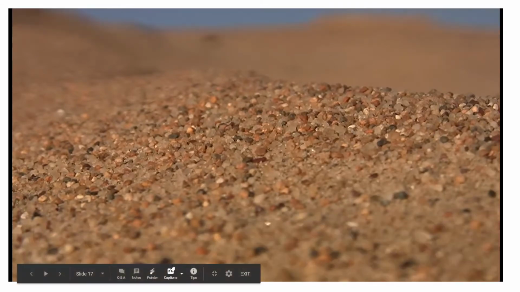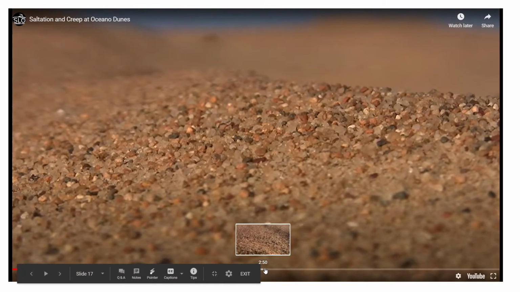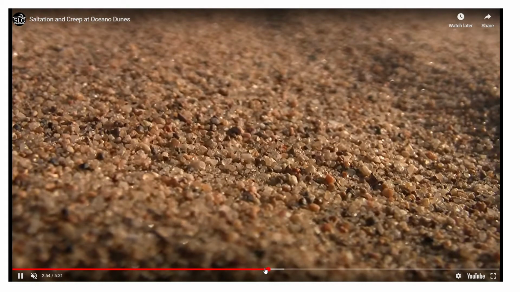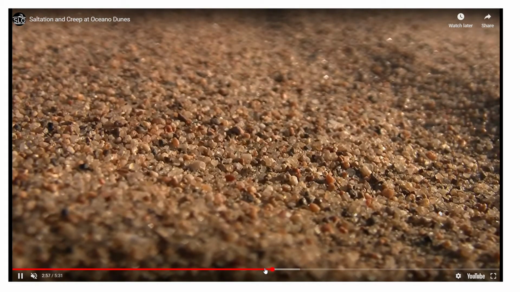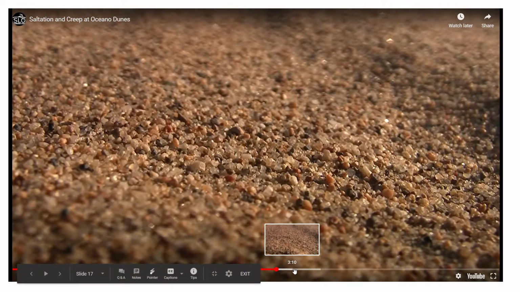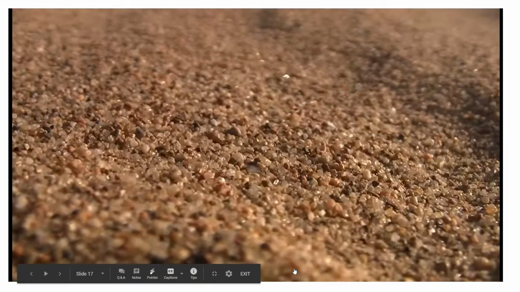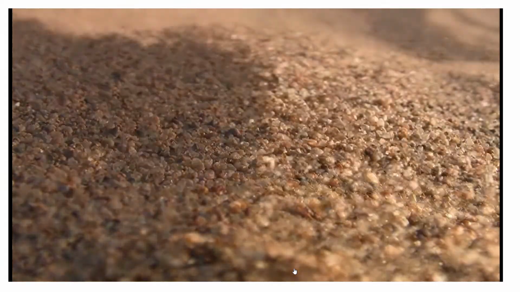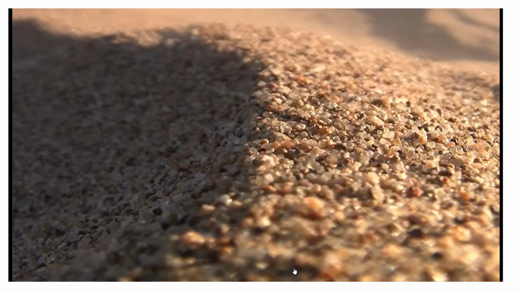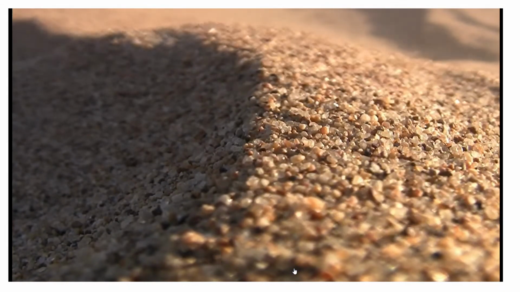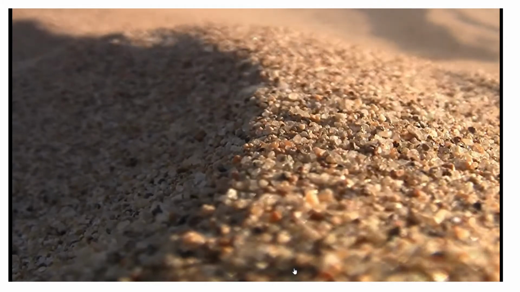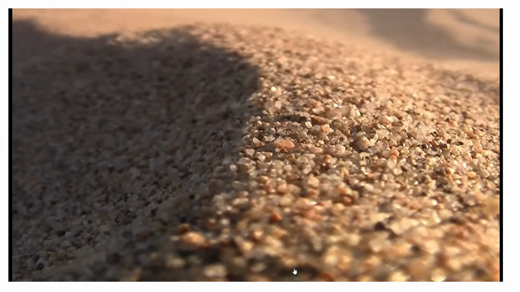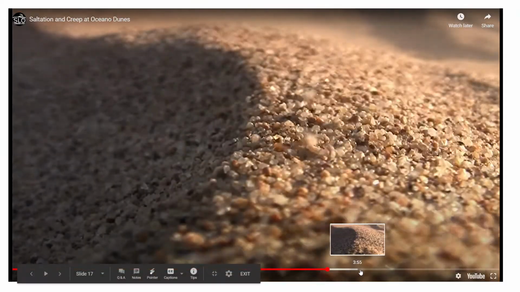Okay, now if wind speed increases, like here, now wind speed is increasing, particles are lifted up and they are carried by the wind. Here you see the particles are moving with a greater speed from one place to another place. Wind speed is increasing and you can see the particles flying in the air. This movement of particles from one place to another place, like jumping in a larger area, will be called as saltation.